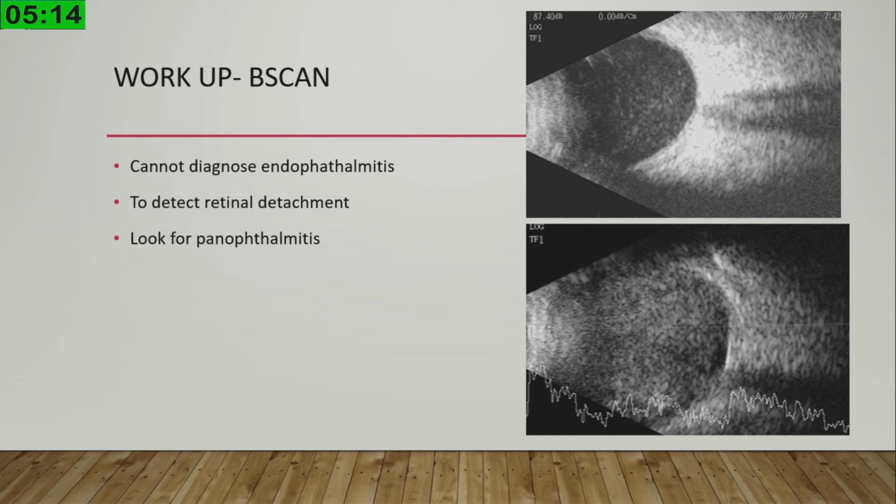And I want to add a word of caution. B-scan is not used for diagnosis of endophthalmitis. Diagnosis of endophthalmitis is always clinical. For example, in an early endophthalmitis, especially due to gram-negative organisms, there may be a liquefactive necrosis of the vitreous, so the B-scan may be totally echo-free. An echo-free B-scan does not rule out an endophthalmitis. So please don't use B-scan for diagnosis of endophthalmitis, but it is very useful for diagnosing associated conditions like retinal detachment, or if there is a panophthalmitis.